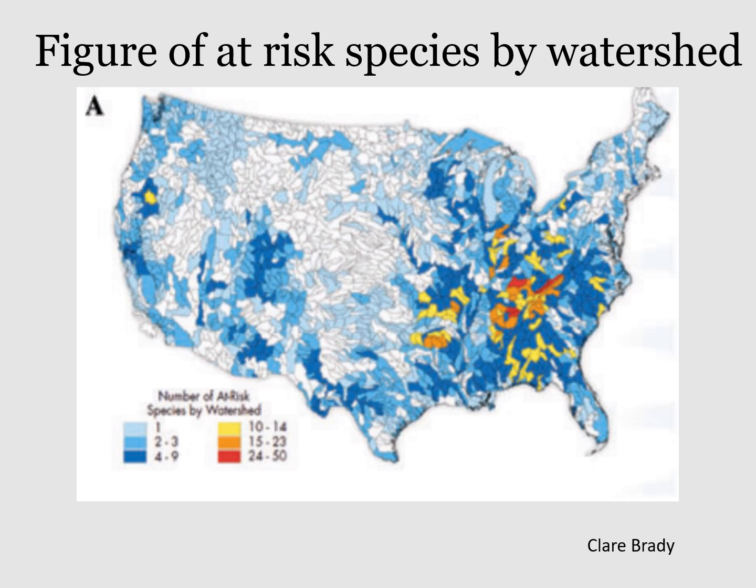A high amount of biodiversity is located in the southern and central Appalachians. The Appalachian Mountain region includes major rivers like the Potomac, Susquehanna, and the Ohio rivers. As shown in the graph, the Appalachian Mountain region has a high density of red, orange, and yellow color, meaning the species within the Appalachians are at high risk.